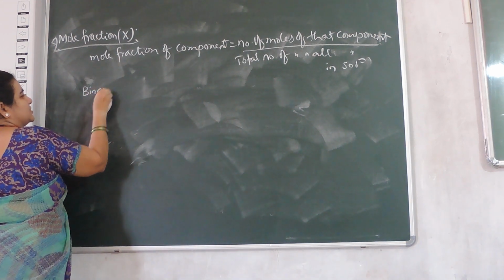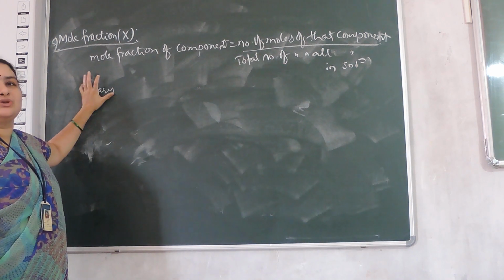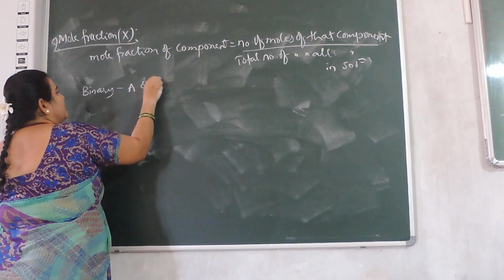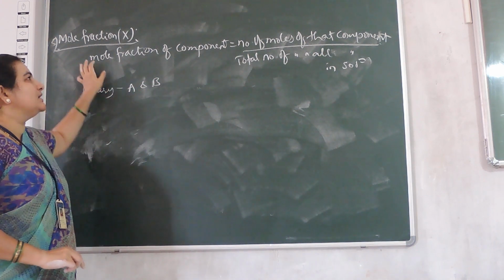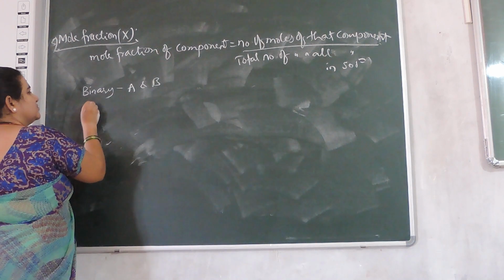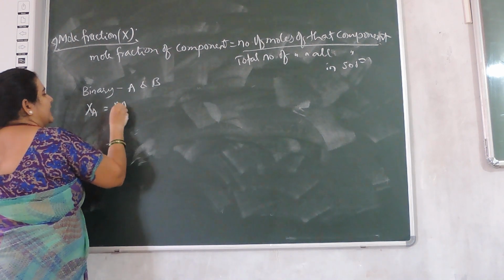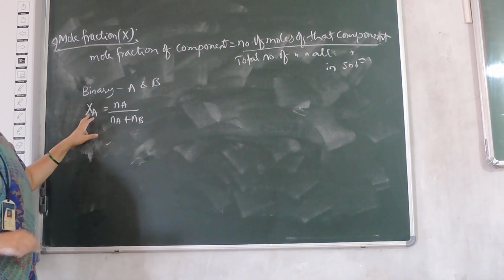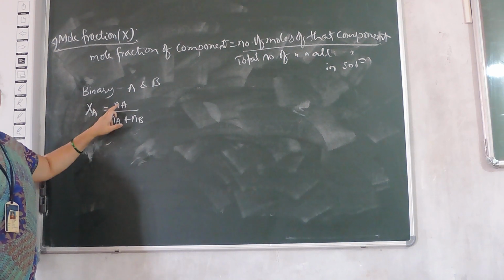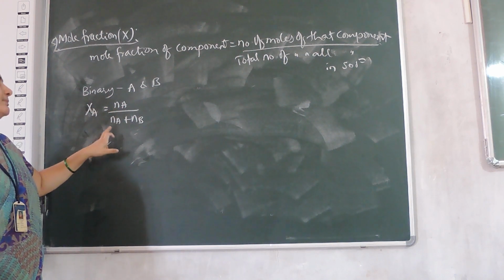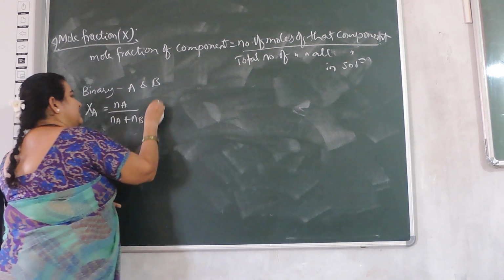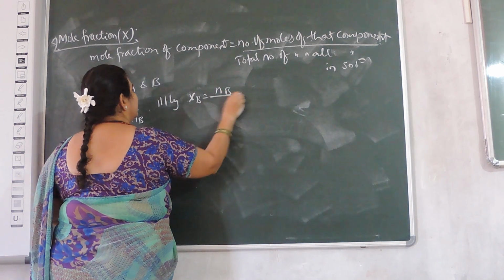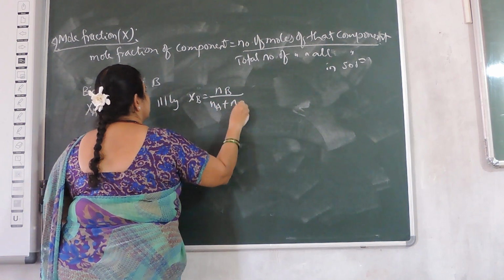Consider a binary solution, a solution containing two components, A and B. I want the mole fraction of component A. So XA is equal to Na divided by Na plus Nb, that is, number of moles of A divided by total moles in the solution. Similarly, Xb is equal to Nb divided by Na plus Nb.